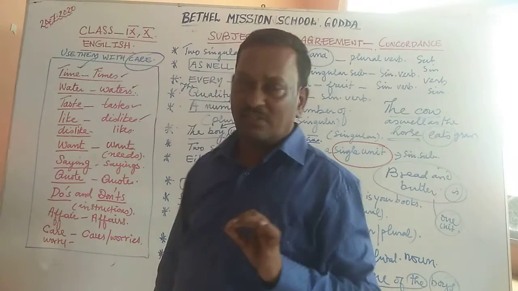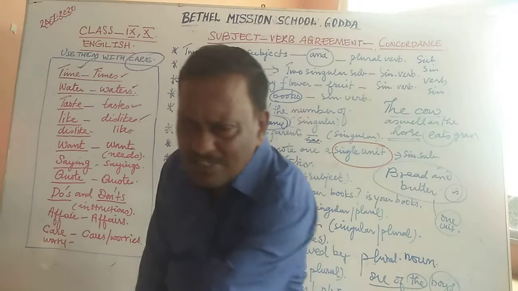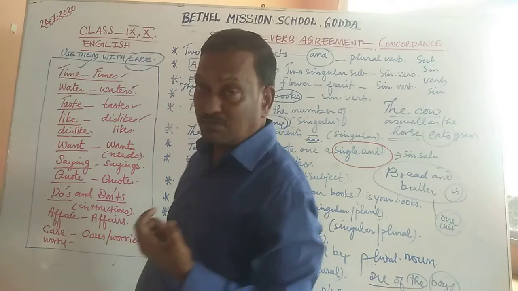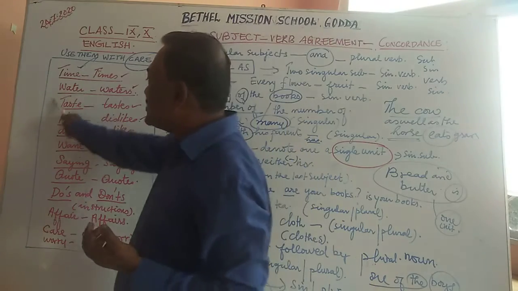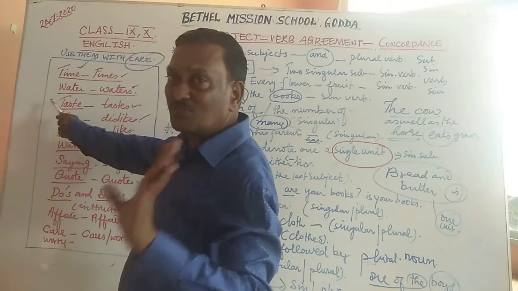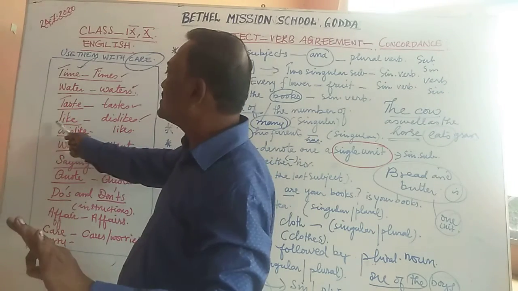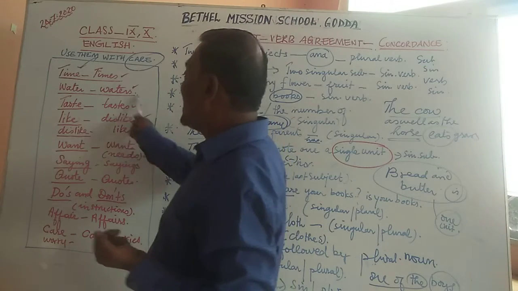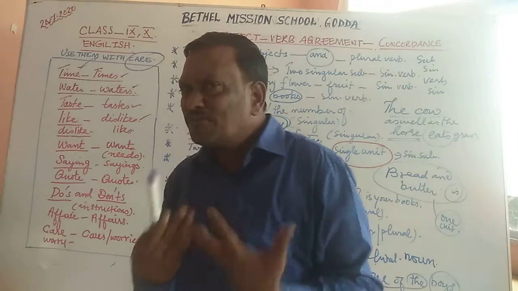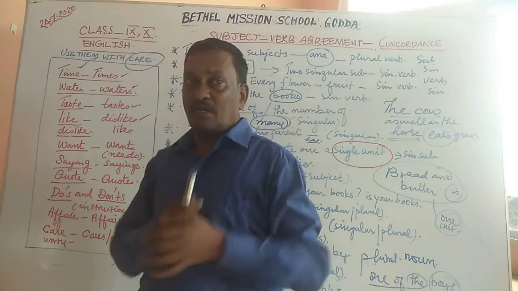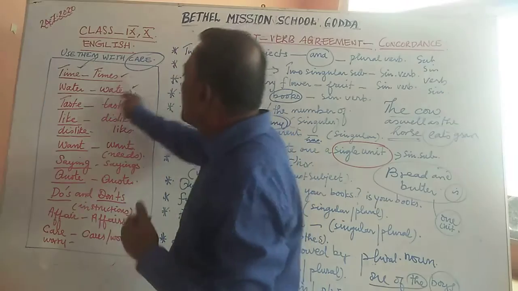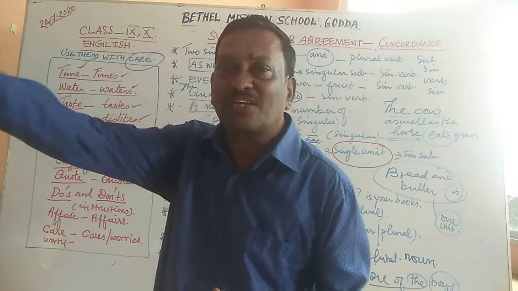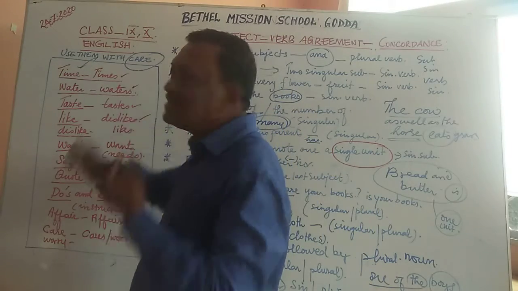Taste and tastes. What do you mean? For example, what is the taste of this cake? It's delicious, sweet, lovely. That is taste. In a general sense. When taste is used in a general sense, for the purpose which it has to be used, it takes a singular form. Tastes. I am a man of different tastes. He is a man of different tastes. What is the meaning of tastes? His likes and dislikes. Here it means his likes and dislikes.